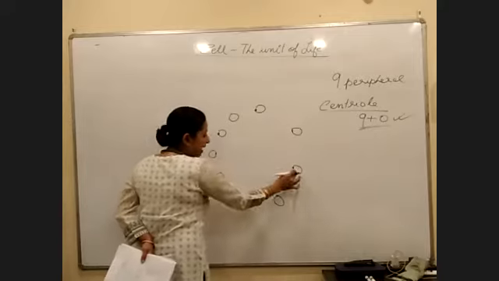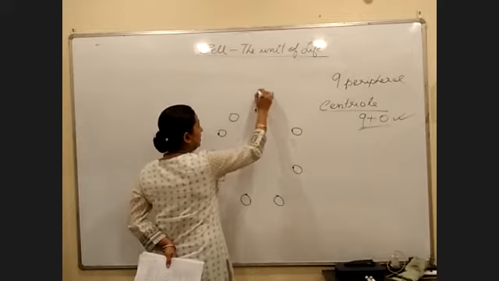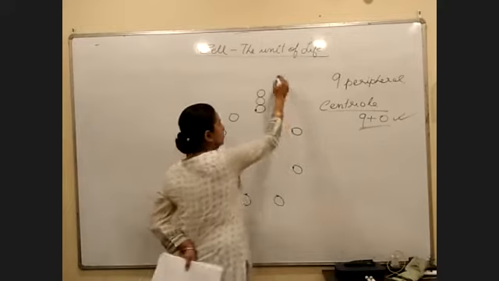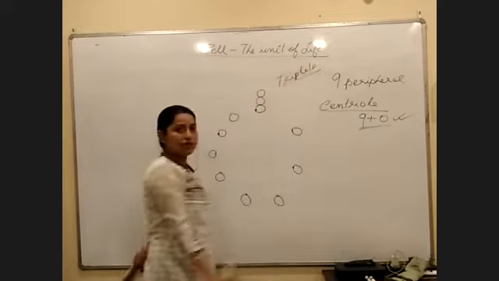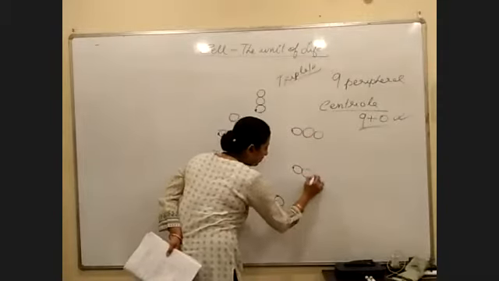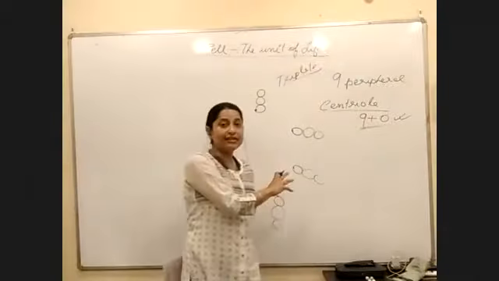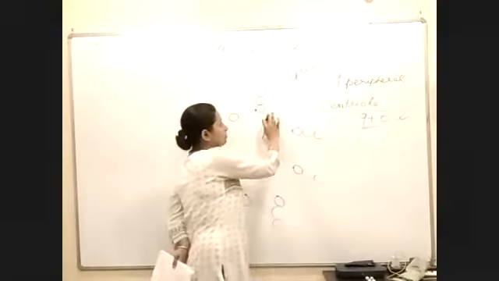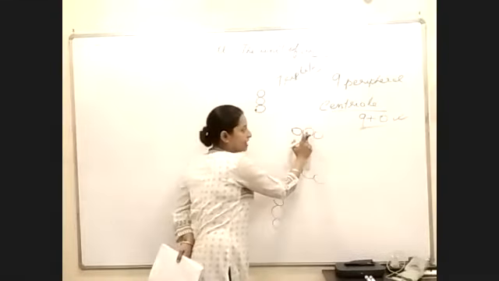These 9 microtubules have subunits, or they are arranged in the form of a triplet. You have three tubes together, so we use the word triplet, right? Each microtubule is arranged in a triplet. The diagram I am drawing is not exact, because the triplet's inner tube is always bigger compared to the other two.